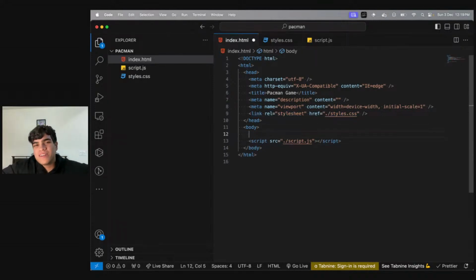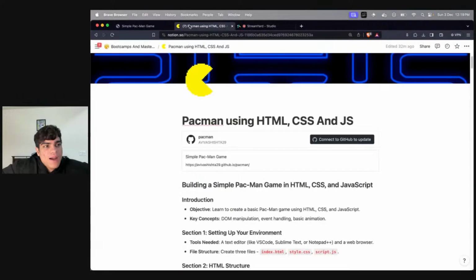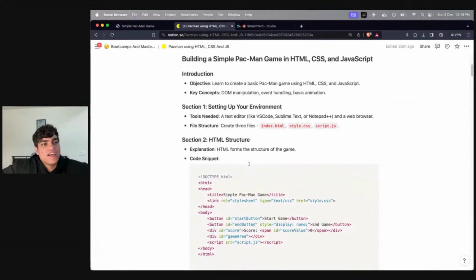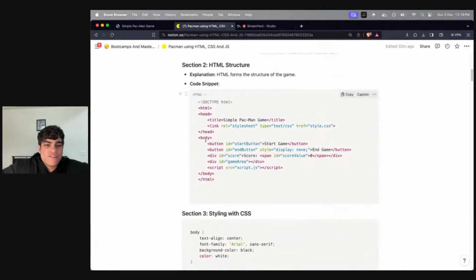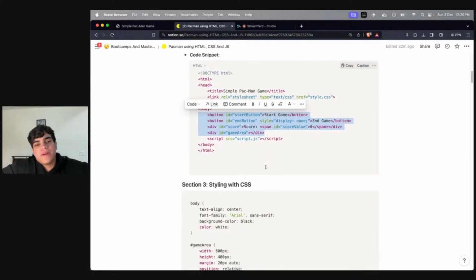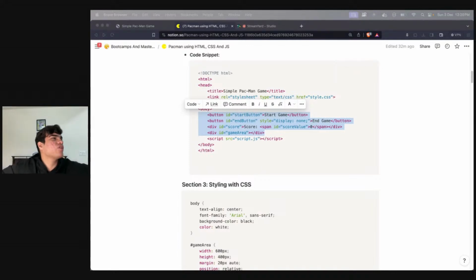Now again, what were the three or four things that my app needed to have? My app needed to have just four things, right? It needed to have one start button, end button, obviously, like I said, it needs to have score and then the game area. These four will be enough. Like I said, the Pac-Man part will be built as soon as the game starts. So we'll be adding Pac-Man as soon as the game starts, or even we can add it right now also. It's not going to change anything.